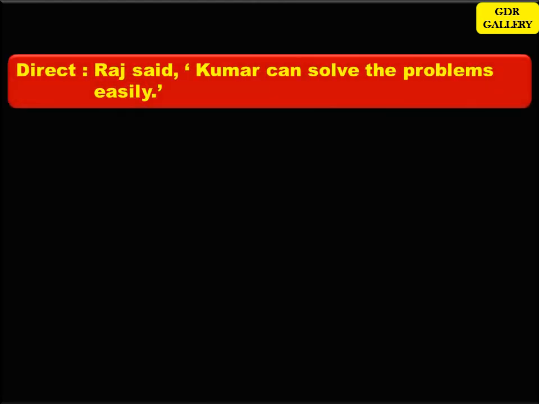Here we have in direct speech, Raj said, Kumar can solve the problems easily. Now, what is the reporting verb? It is said and it is in past tense. And what's the modal used here? Can. So, when you are changing from direct speech to reported speech, the modal can has to be changed to could.